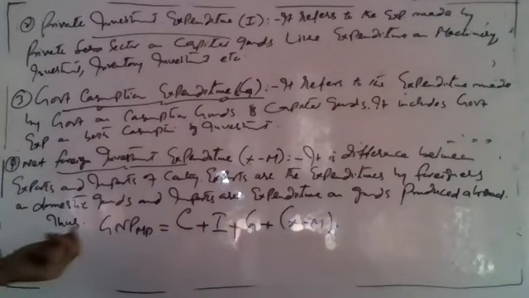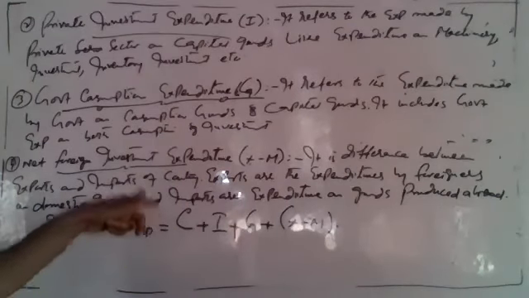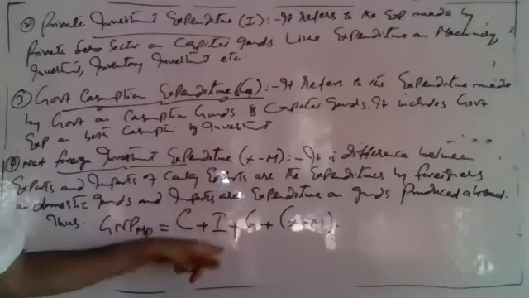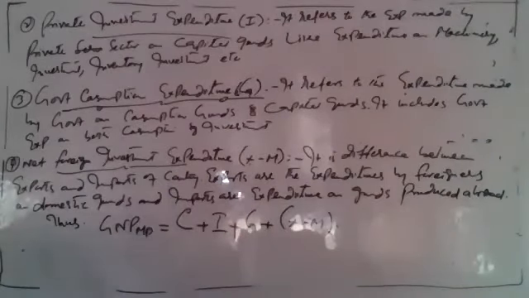So lastly, the GNP of a country by the expenditure method is the sum total of 4 types of expenditures: private consumption, private investment, government purchase, and X minus M, that is, net investment. So this is all about the expenditure method.